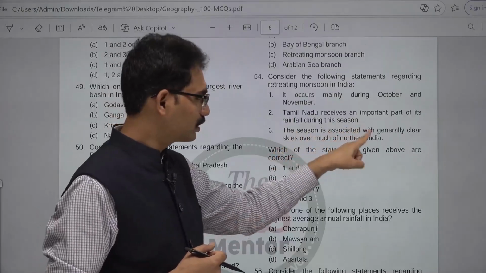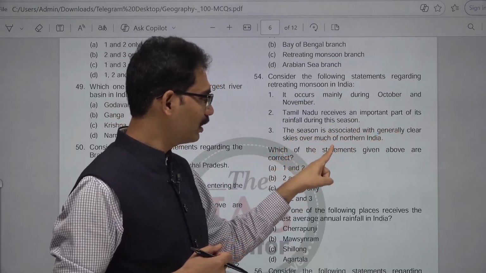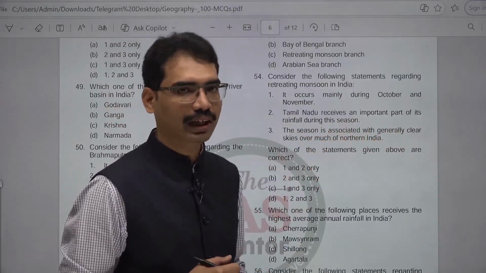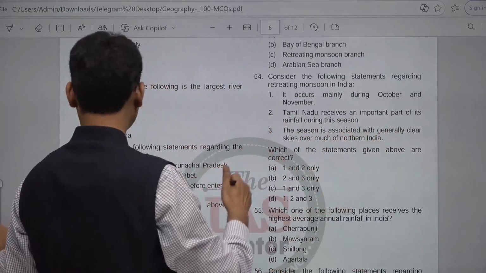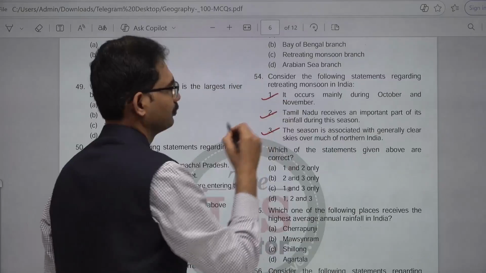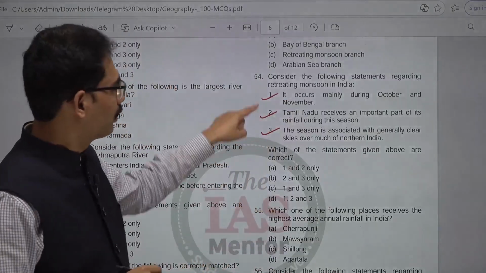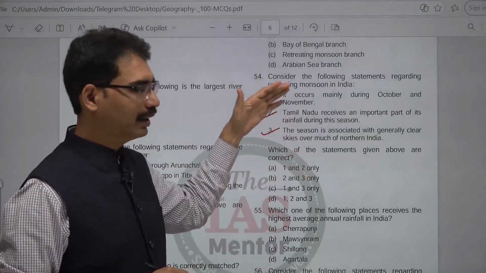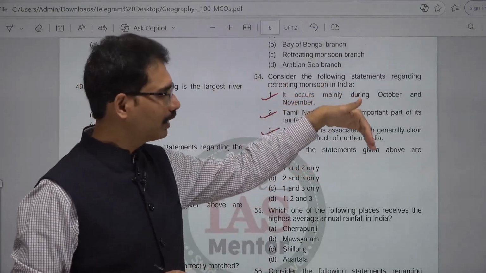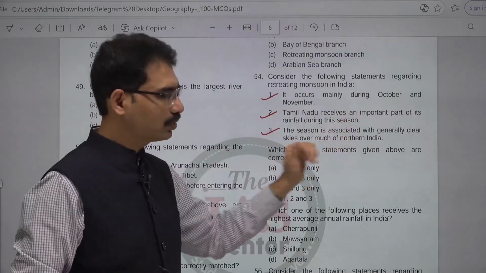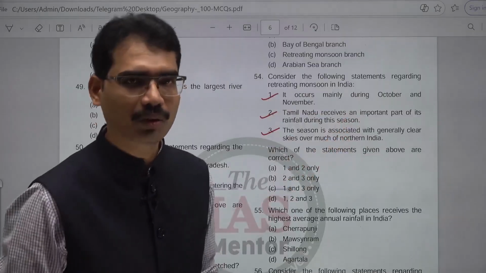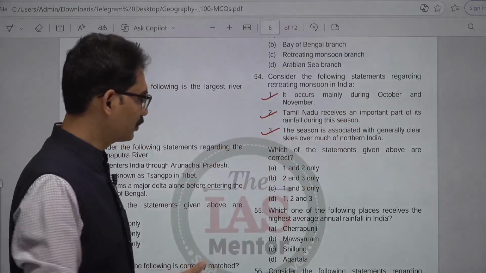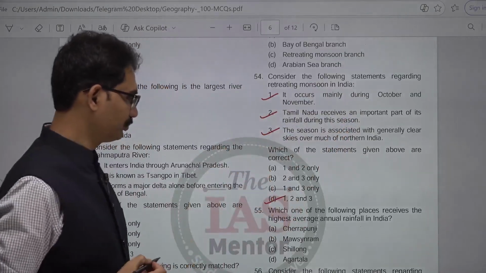The season is associated with generally clear skies over much of northern India, correct one. All are correct, 1, 2, 3. In the southwest monsoon, most of India gets rainfall, but during the retreating time period, Tamil Nadu coastal area gets more rainfall. 54, all are correct. D.